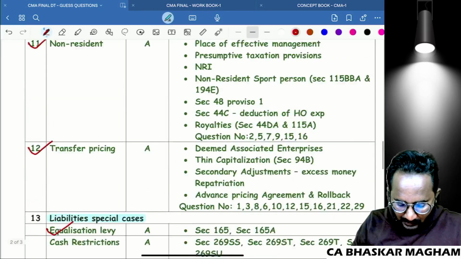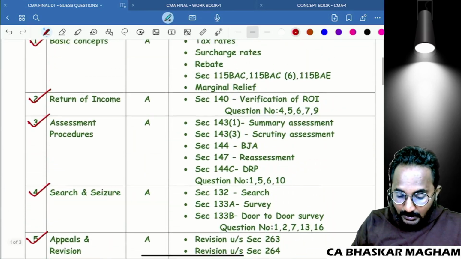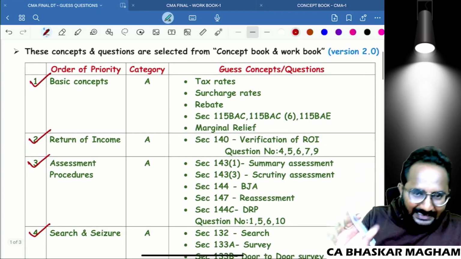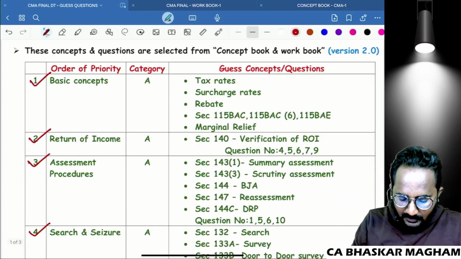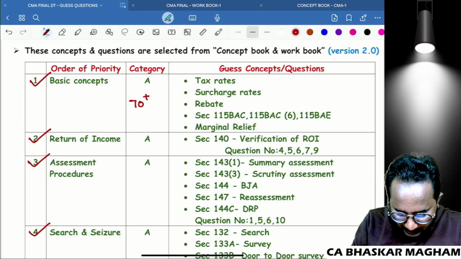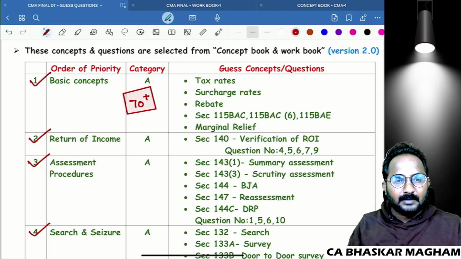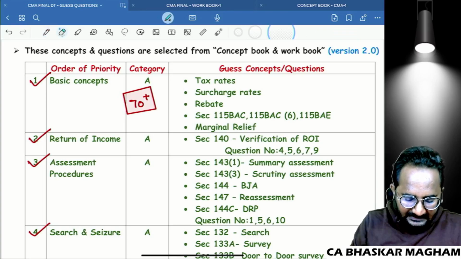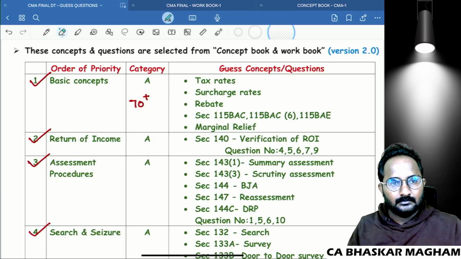Why am I putting these chapters in A category? If you prepare these A category chapters, definitely you will get 70 plus marks. In the question paper also, definitely 70 marks of weightage will come from the A category chapters.